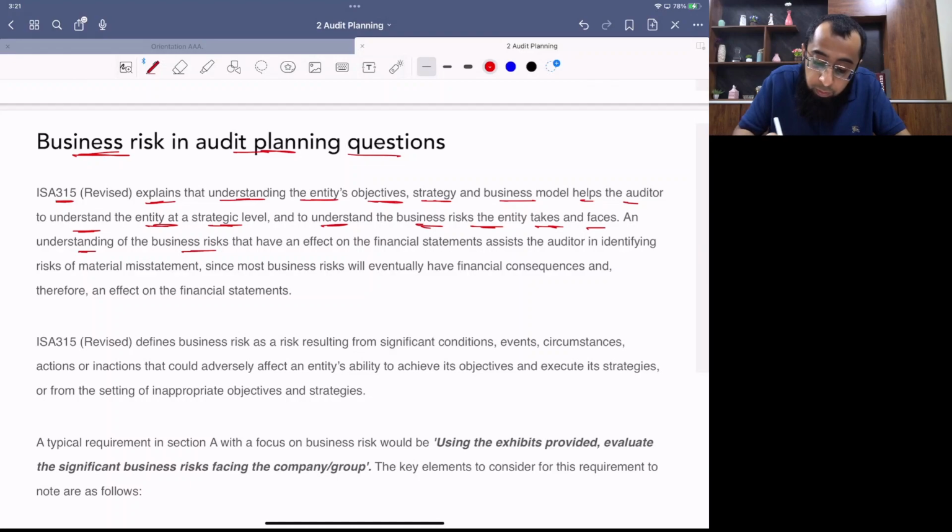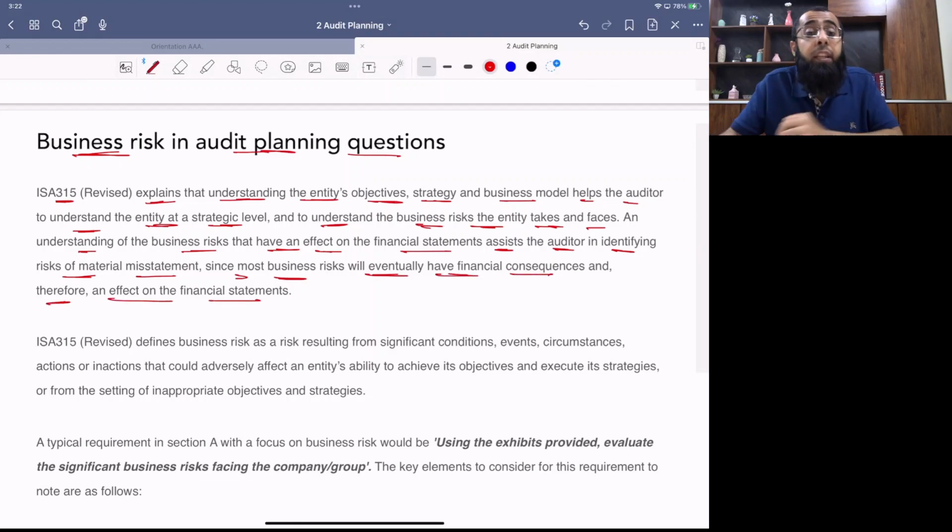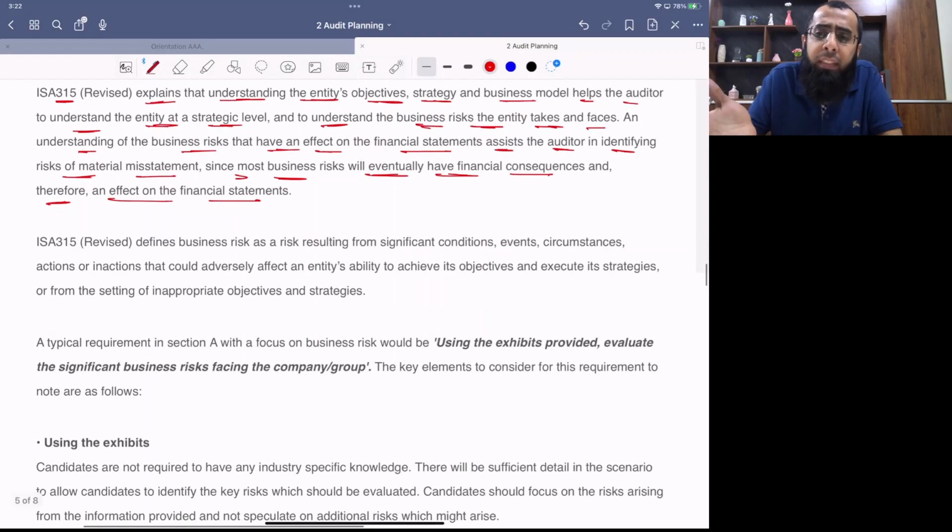An understanding of the business risk that have the effect on the financial statement assists the audit in identifying risk of material misstatement. Since most business risks will eventually have financial consequences and therefore an effect on the financial statement. So see, all of the discussion which we are doing in the article, we have already covered it in the earlier part. But we are just discussing the article so you can have more confidence since you are covering an